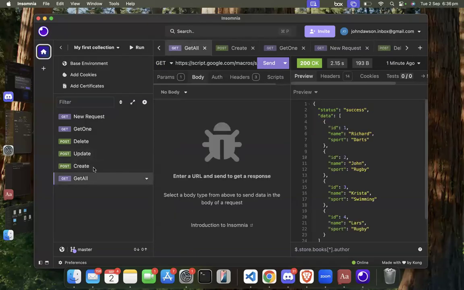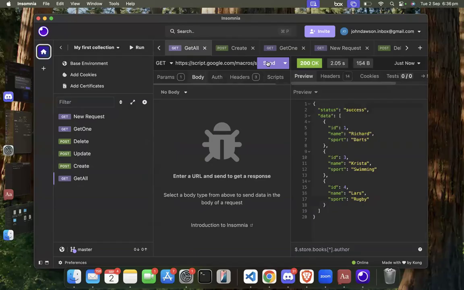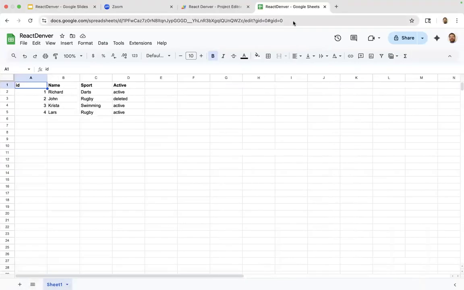So if I go to the get all again, you should see that John's no longer there. So we've just got Richard, Krista, and Lars. So you have all of this functionality. And one of the ways I implemented the soft delete was just in this column here. It just updates as deleted. And then I've got a filter on there just to ignore all records where that column is deleted.